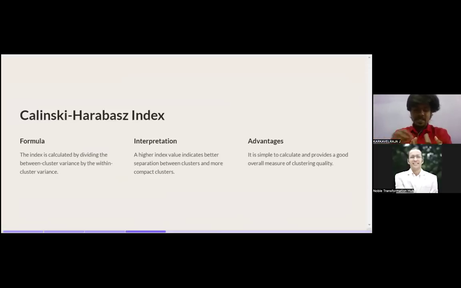Within the cluster, what is the distance? That is how the Calinski-Harabasz index is calculated. We divide the between-cluster variance, across different clusters, by the within-cluster variance in a single cluster. That's it.